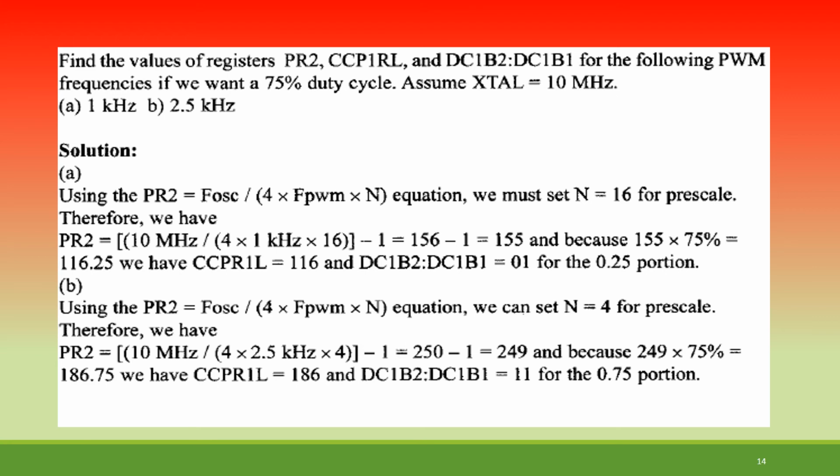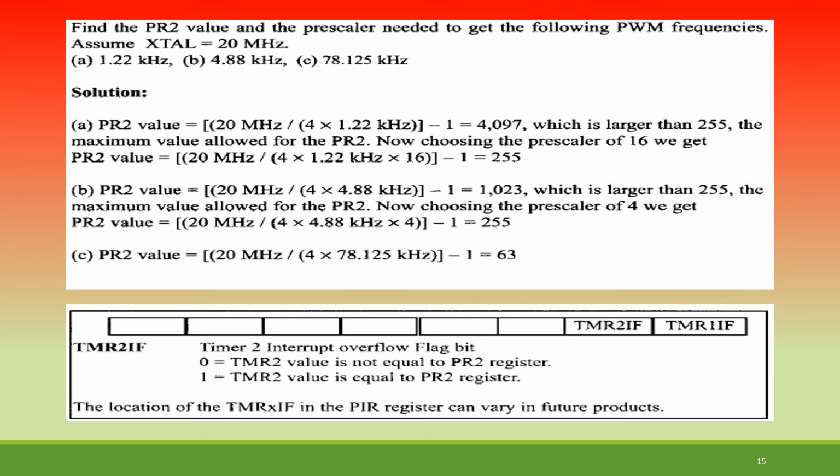So this way you can do it. Now say for example we want to find the PR2 value and the prescaler needed to get the following PWM frequencies: 1.22 kilohertz, 4.88 kilohertz and 78.125 kilohertz. For the first one, with a 20 megahertz crystal, 20 megahertz divided by (4 × 1.22 kilohertz) minus 1 gives 4097, which is larger than 255.